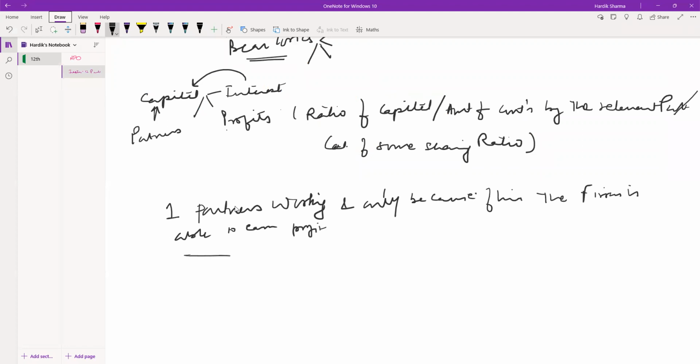When this is the situation, this partner might say that I need to get some additional amount for working. That might be salary he is demanding.